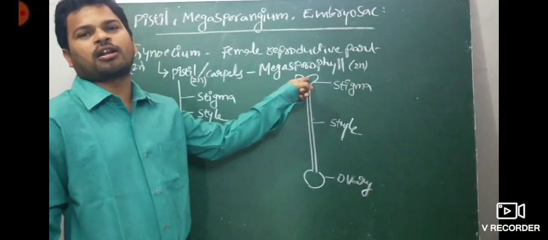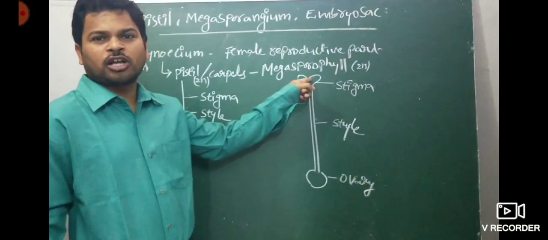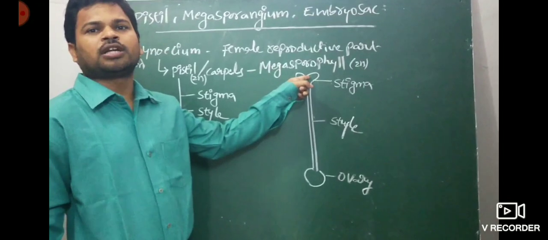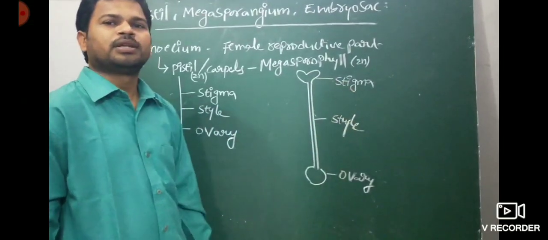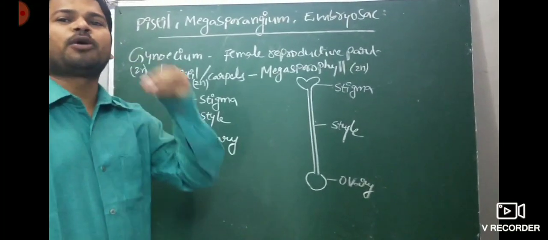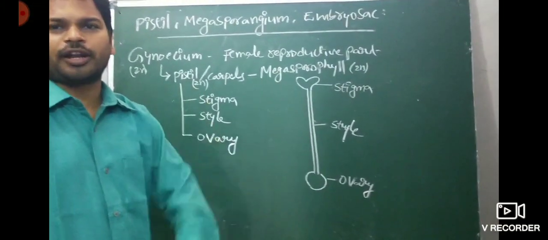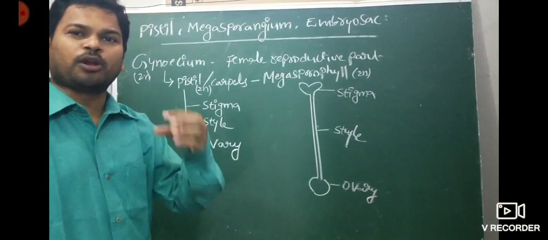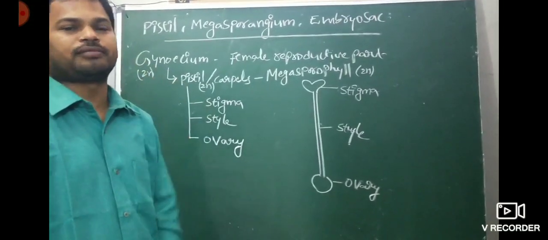Whether the pollen grain is compatible or not, whether it belongs to the same species or not, is also detected by the stigma only. So the functions of the stigma: it receives the pollen grains, is a platform for pollen grains, and initiates the pollen tube if the pollen grain is compatible.